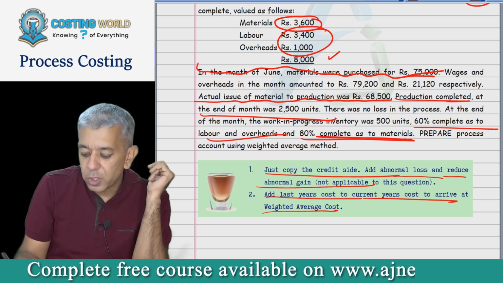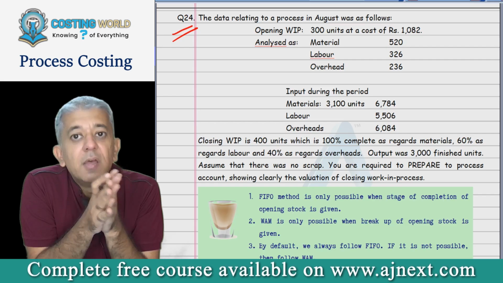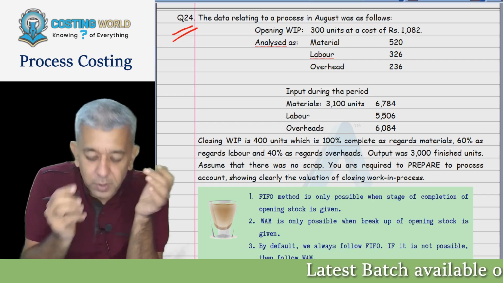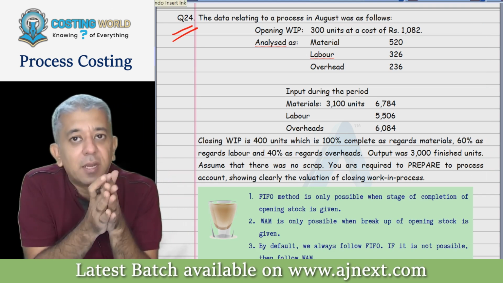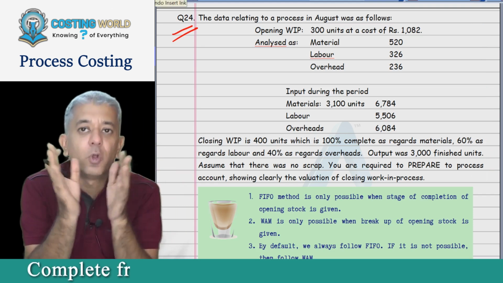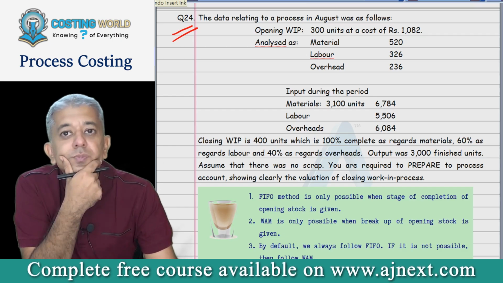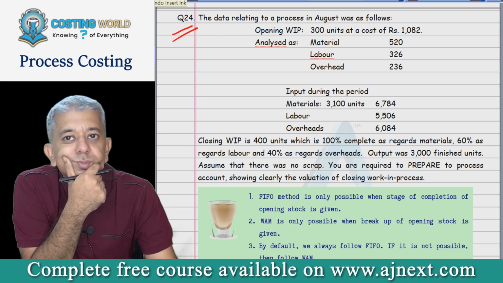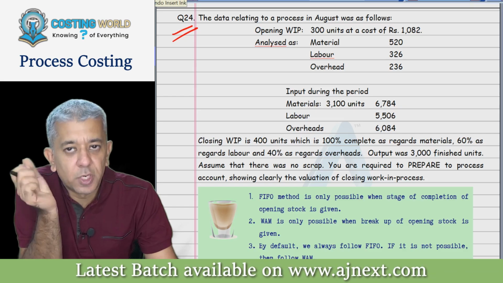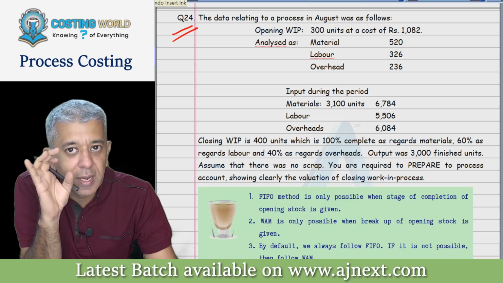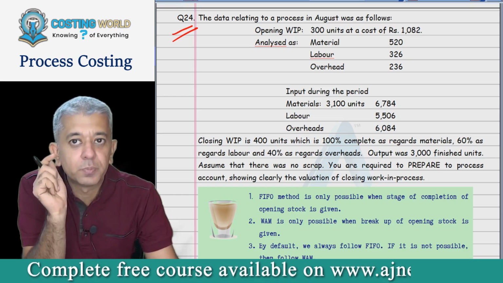Now, you had one task, and you had to tell me in question number 24 why the FIFO method is not possible. I hope that you saw this particular question once the lecture was over. Can anybody tell me, sir, in this question, I cannot follow the FIFO method? Tell me the reason, please. In case you have not seen the question, see this particular question right now. It's a tiny question, okay? And I want that answer, why the FIFO method is not possible in this particular question.